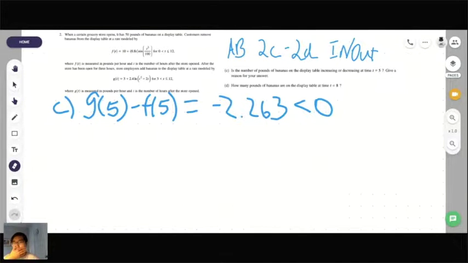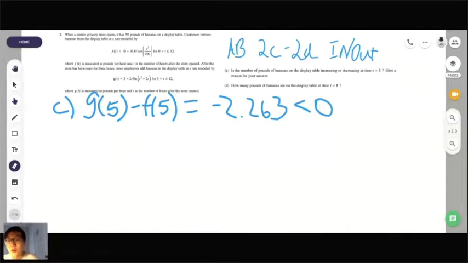Because g of 5 is greater than f of 5, number of pounds is decreasing because the overall rate of change is negative. Rashika, that's good. I want to be as specific as possible. So I would say something like, since g of 5 minus f of 5 is less than 0 at t equals 5, the pounds of bananas on the display table are decreasing.